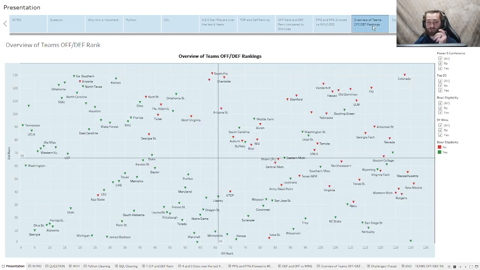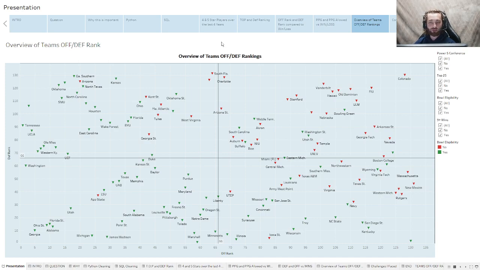This is one of my favorite charts, as it shows an overview of teams' offensive and defensive rankings. As you might expect, teams like Georgia, Ohio State, Alabama are all down here at the bottom left corner, which means they had very good defenses and very good offenses. Georgia won the national championship with a 10th ranked defense and 5th ranked offense. On the flip side of that coin, you have Colorado, 1-11 last year, and their defensive rank was 130, offensive rank 128. So they were almost last in both categories.